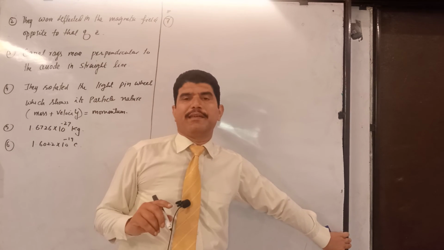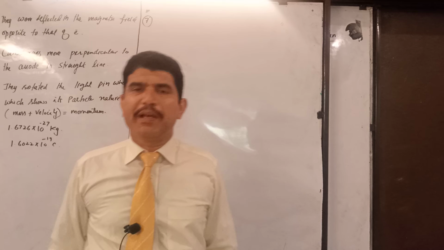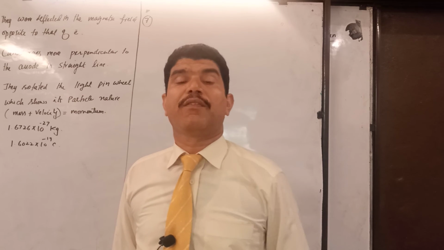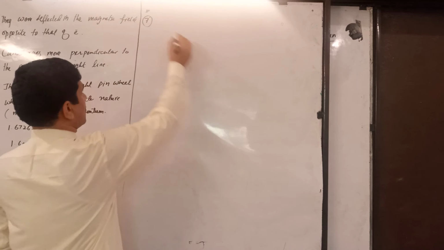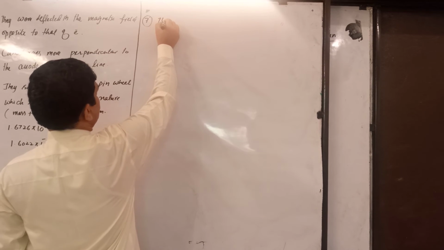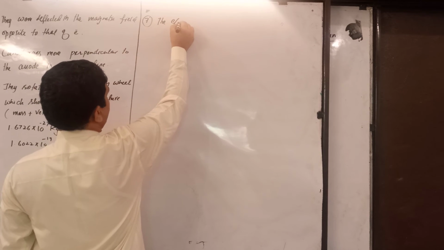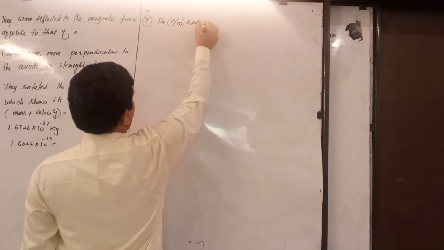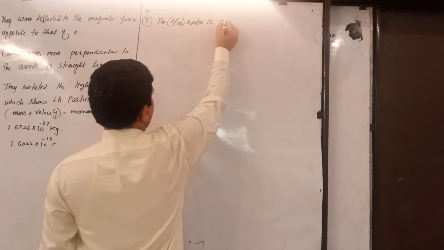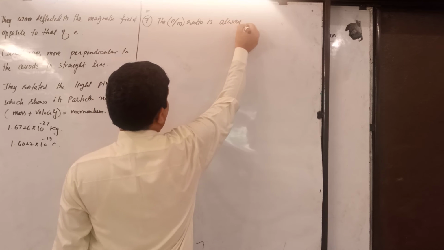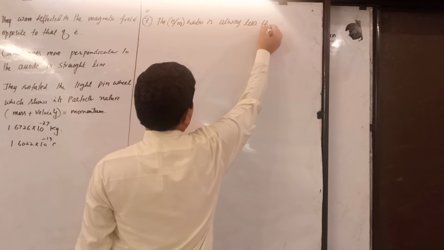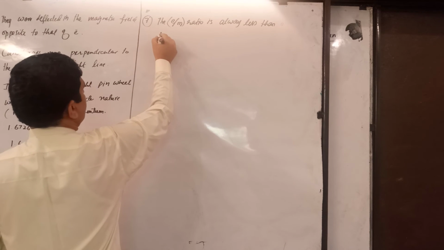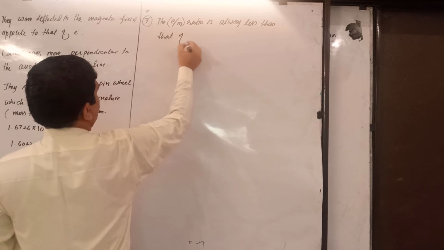Students, याद रखिए. The E by M ratio obtained for canal rays was always less than that of electron. Right, students? The E by M ratio means the charge to mass ratio, and it is always less than that of electrons.